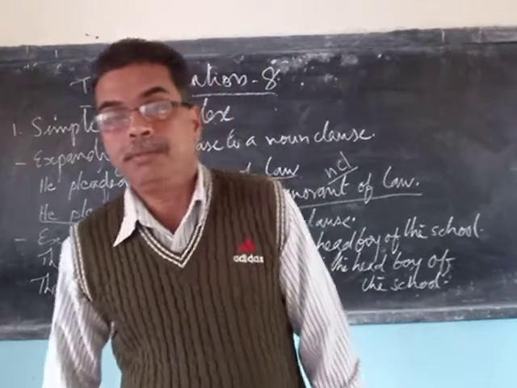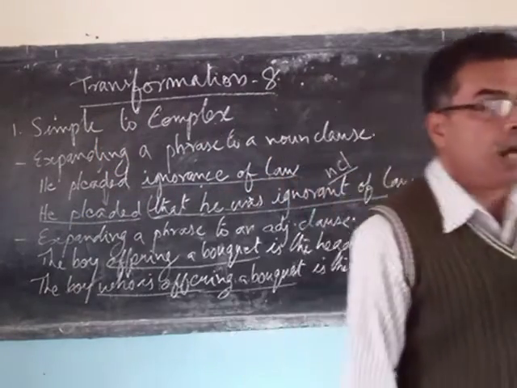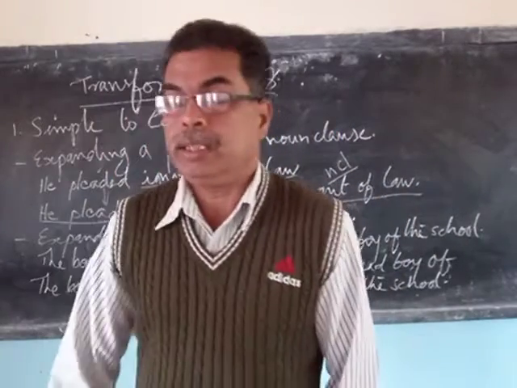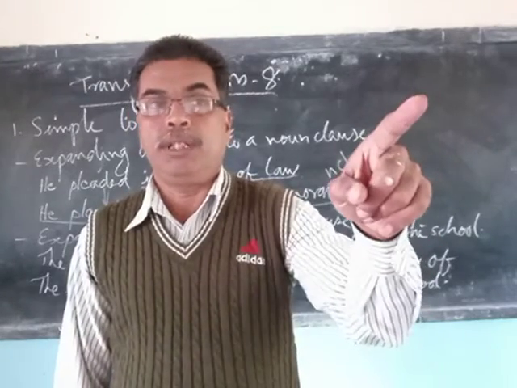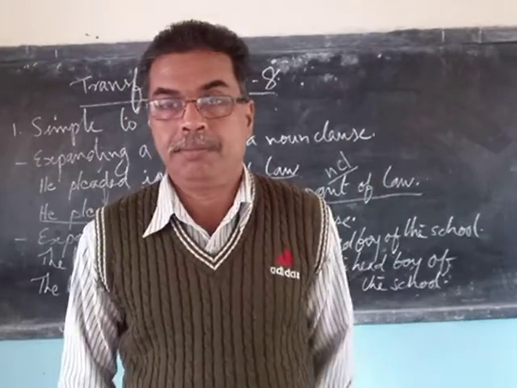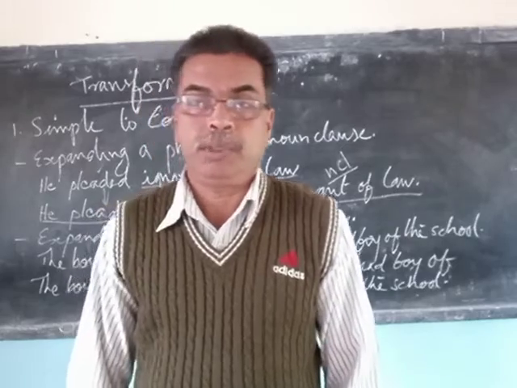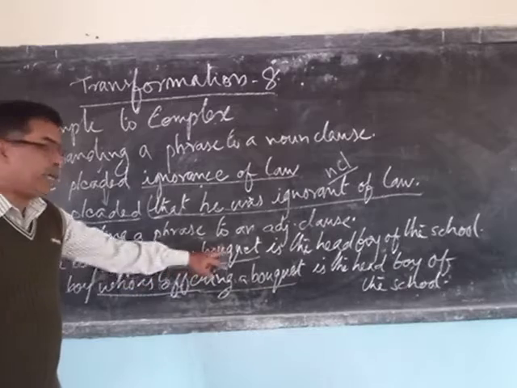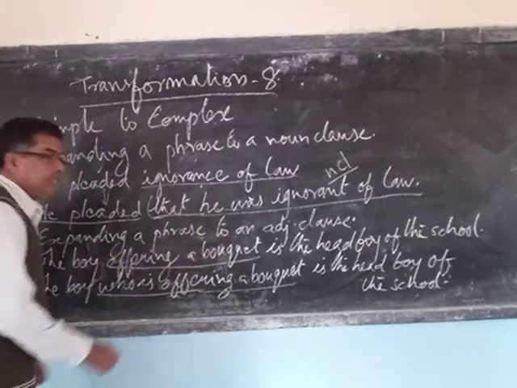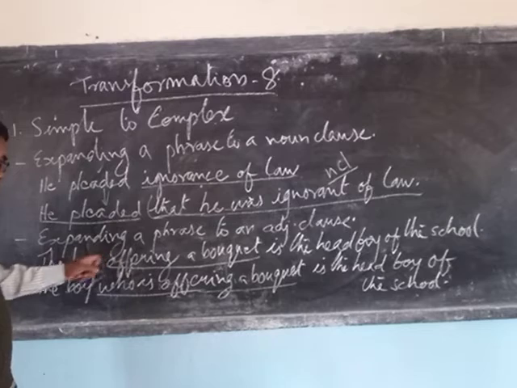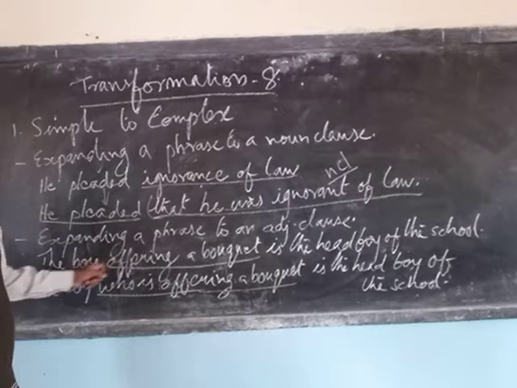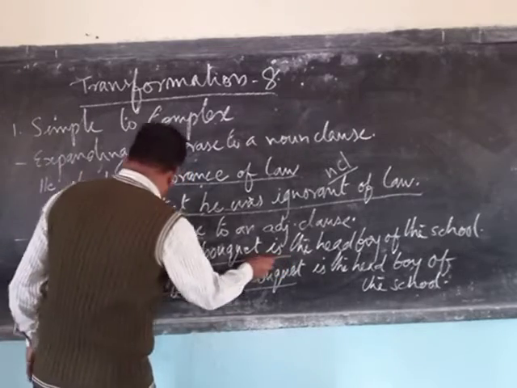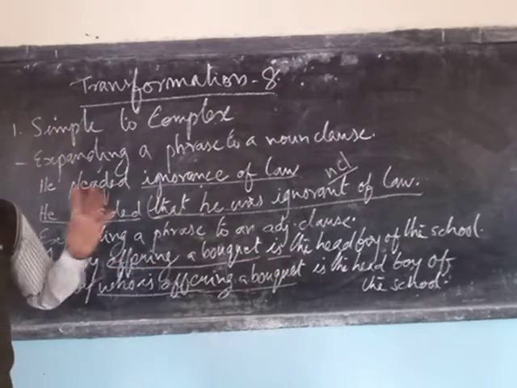So you are sitting there, and one of your friends who is from outside, who is not a classmate, is sitting next to you and you are telling him, see, that boy who is offering that bouquet is the head boy of the school. You are introducing him. So here, the boy offering a bouquet, this offering a bouquet is an adjective phrase actually modifying the noun boy. An explanation about the boy: is the head boy of the school. So is is the finite verb in this, and this is a simple sentence.